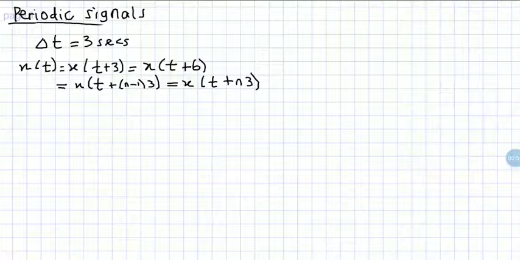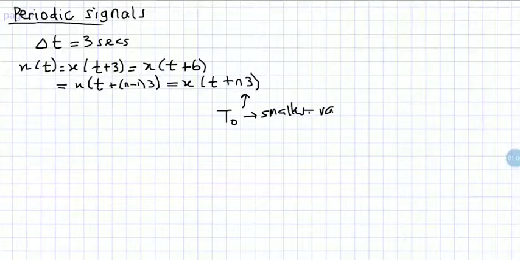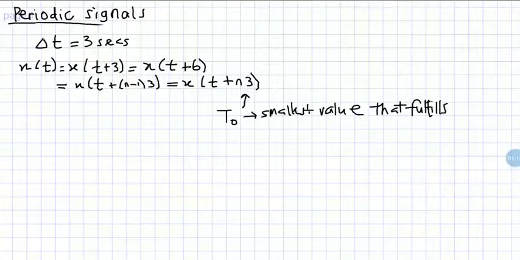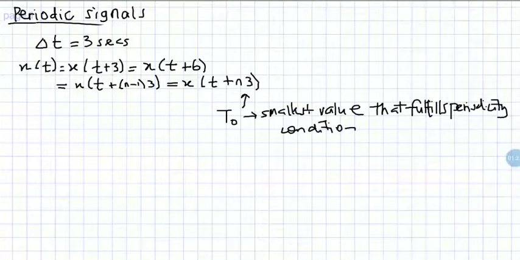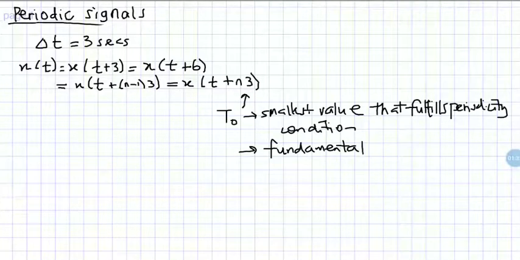So if we replace the time interval 3 with capital T naught, where T naught is the smallest value that fulfills this periodicity condition, then this T naught is called the fundamental period, and n is an integer.